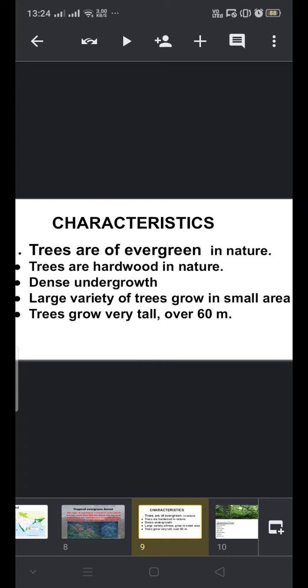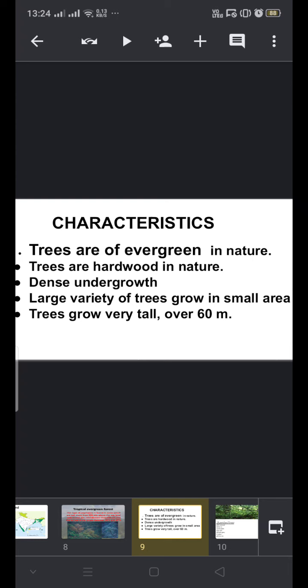Then another thing is that a large variety of trees are growing in small areas. So the same variety of tree you will not find elsewhere. It is very difficult to find. Commercially it is a drawback that you don't find the same variety of tree in that small area. Different species of trees are there in a small area, which makes it very difficult to exploit.